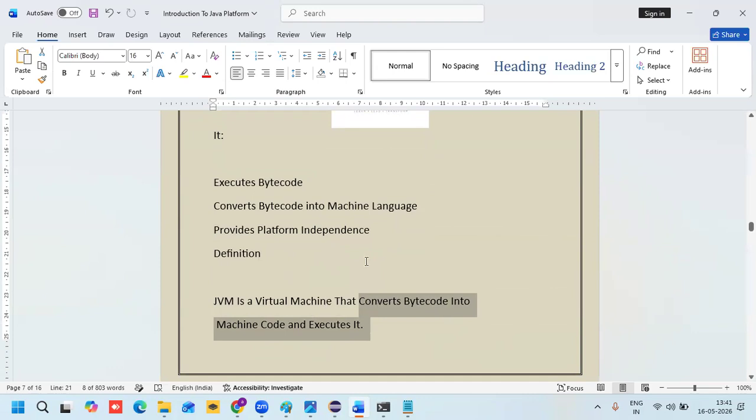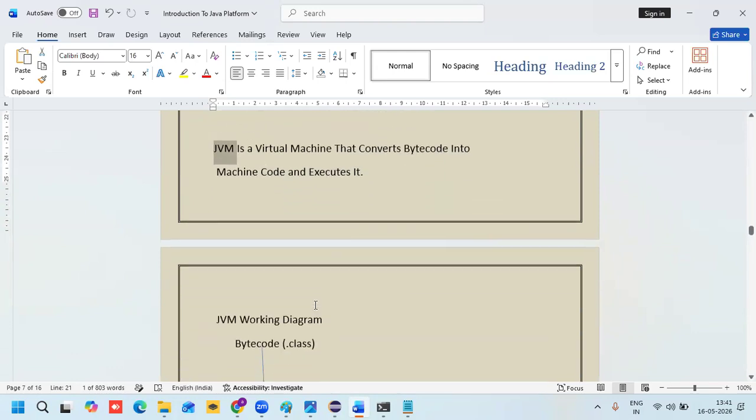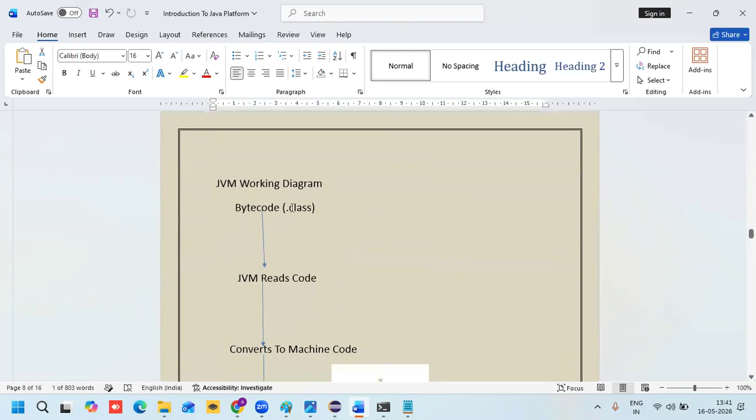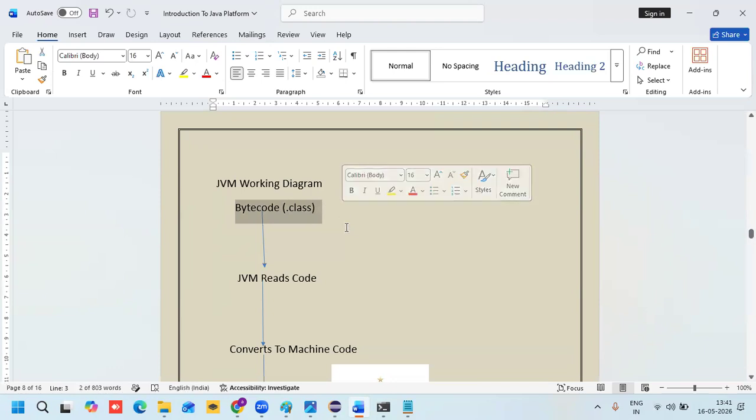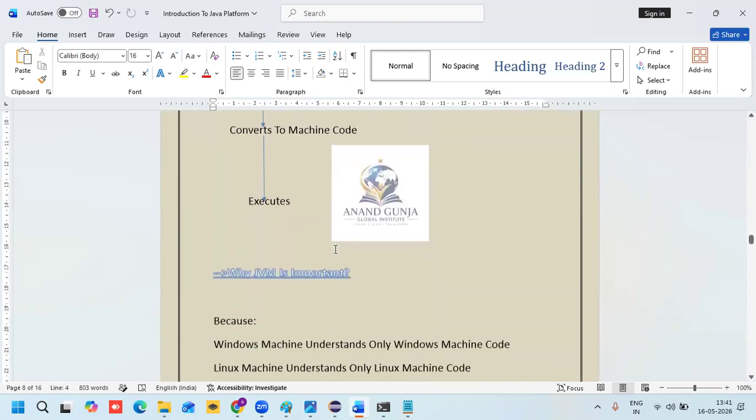The bytecode generated, in the sense of the dot class file, who will execute that? The JVM will take care of it. I already explained this very well. Bytecode, the dot class file, is the JVM's working day. When we use the javac command, javac space filename dot java, one bytecode, one dot class file will be generated. I already showed you. The JVM reads the code properly and converts it to machine code.